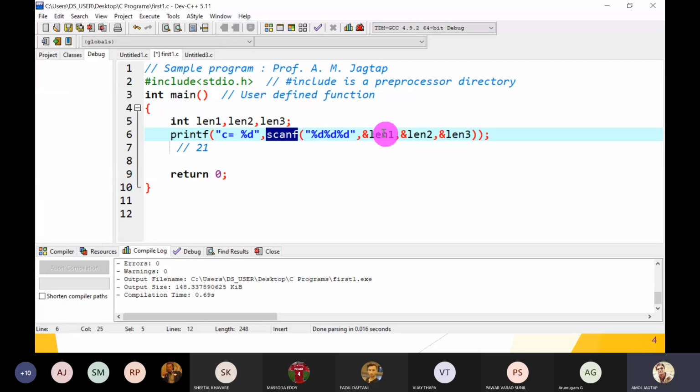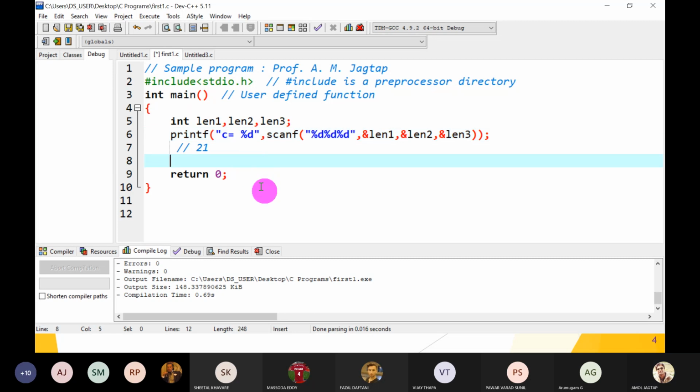But the purpose is to scan the value. Whenever you write 21, 31, 41, these are saved into length 1, length 2 and length 3. The purpose is satisfied. And the return type is an integer value, which is how many values we have scanned from the user. This integer value is placed inside the %d. So the output is C is equal to 3. Guys, understood? Yes, sir. But I kindly request you to repeat one time, sir.